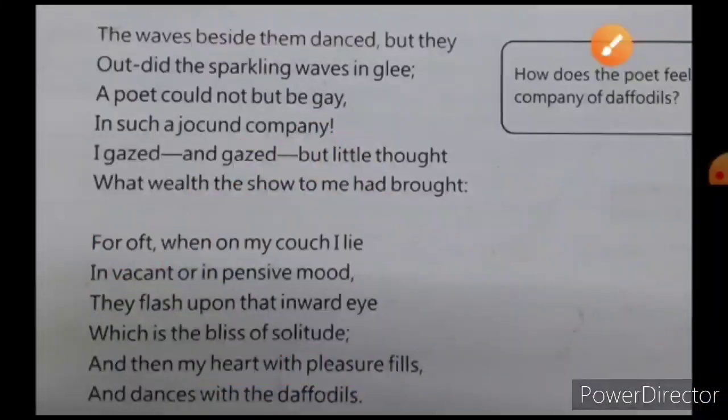So here, with this, we have come to an end of the poem, and I hope that you have enjoyed. There are a lot of figures of speech used over here. A very nice poem it is, and if you look at all the stanzas, the rhyming scheme will be A B A B C C. तो आप इसको आराम से मतलब enjoy भी कर सकते हैं. Now I have told you about the rhyming scheme, the rhyming words, the metaphor, the personification and everything, and I hope that you have understood it clearly.